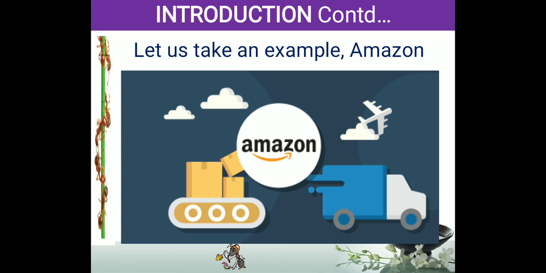Some of them are working on customer feedback, some on data mining, and some on product forecasting, like which product, what the sales will be, how much will be sold in this month. So Amazon has enormous employees, enormous workforces, enormous sections, enormous departments. Everything comes under a single supply chain.